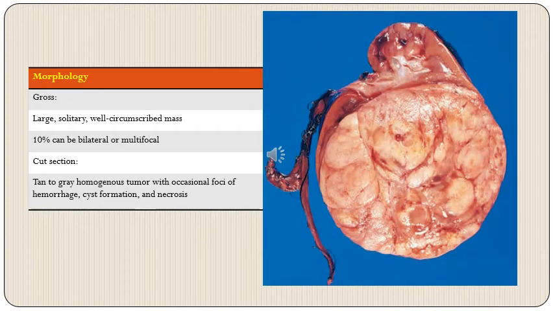Starting with the morphology of Wilms tumor, grossly the tumor would be a large, solitary, and well circumscribed mass. 10% can be bilateral or multifocal, and on cut section, these tumors are tan to gray homogeneous tumors with occasional foci of hemorrhage, cyst formation, and necrosis.